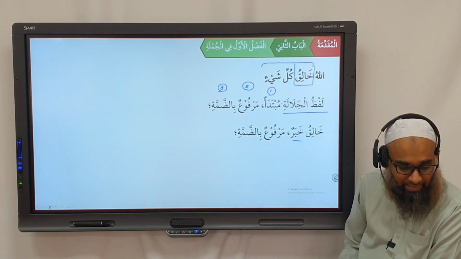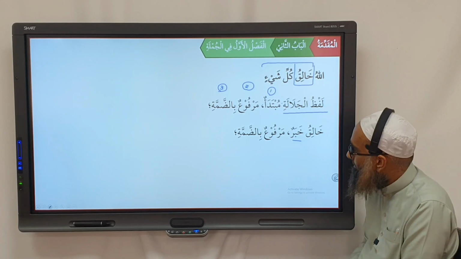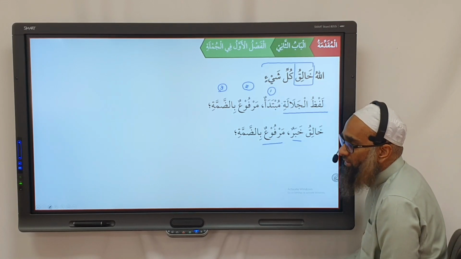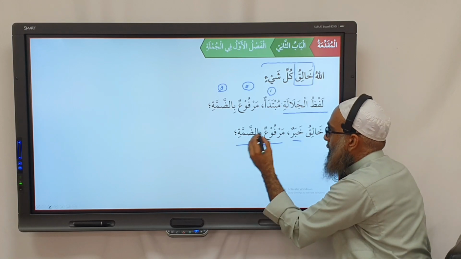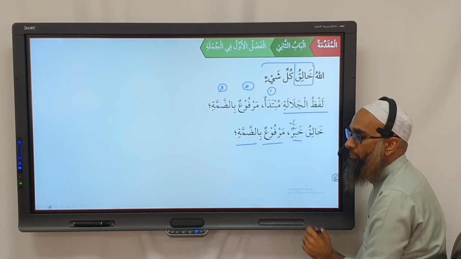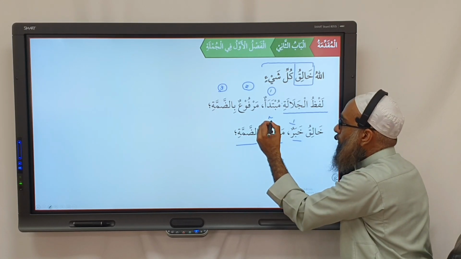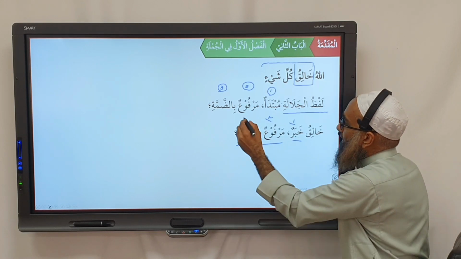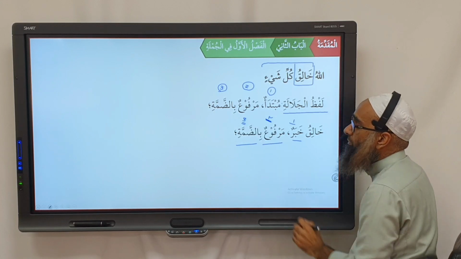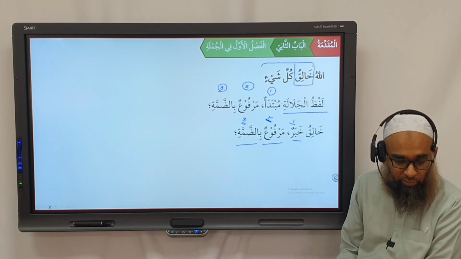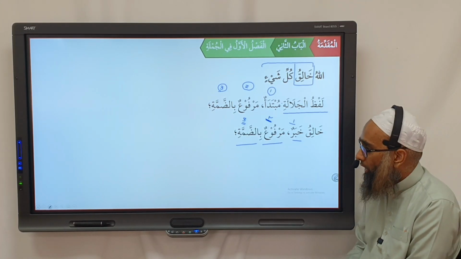What grammatical state is it in? Marfu'. How is this marfu' state expressed? So number one, what's the grammatical function? Number two, how is it expressed? And number three, how the i'rab is expressed. Understood? Okay, let's give it a go.